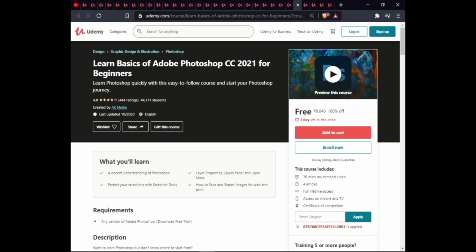Next course, you will learn the basics of Adobe Photoshop CC 2021 for beginners. In this course, you will get a decent understanding of Photoshop, layer properties, layer panel, and layer mask, perfect selection with selection tools, and how to save and export the image for web and print. This course is 36 minutes, one article, full lifetime access, mobile and TV, certification of completion.